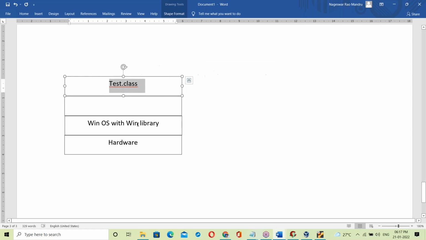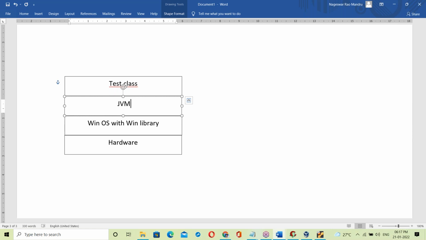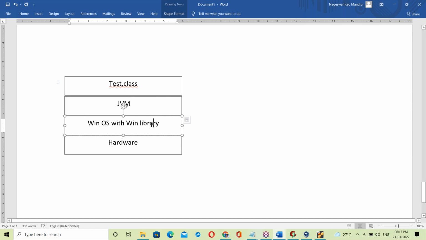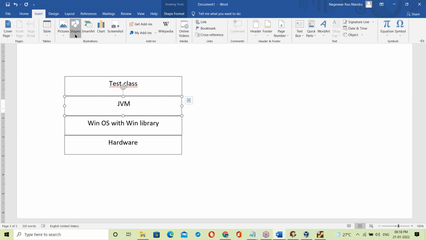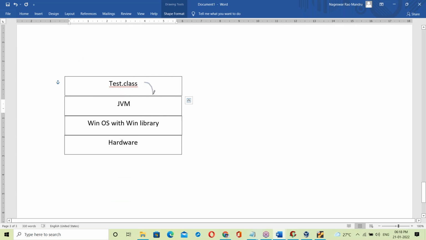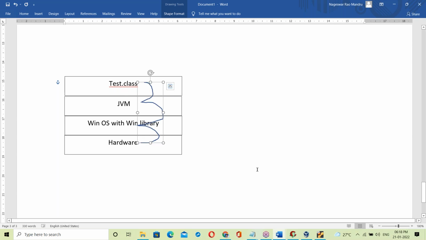That bytecode file linking with the Windows OS library, who will link it? For this purpose, the JVM comes into the picture. JVM stands for Java Virtual Machine. The JVM takes the tested.class file and links it to the Windows OS library. Once linked, it communicates with the hardware, then executes. That's it.